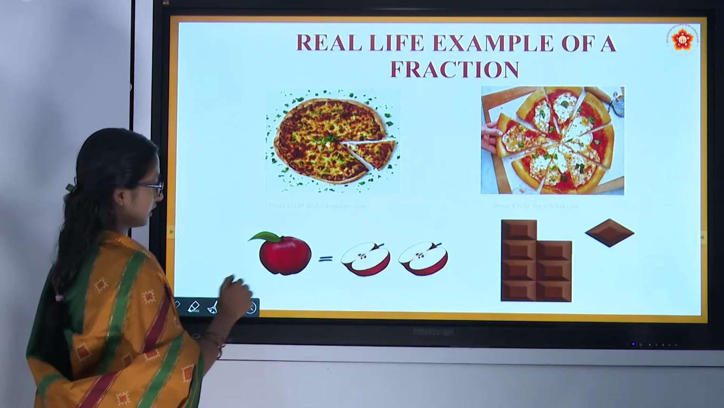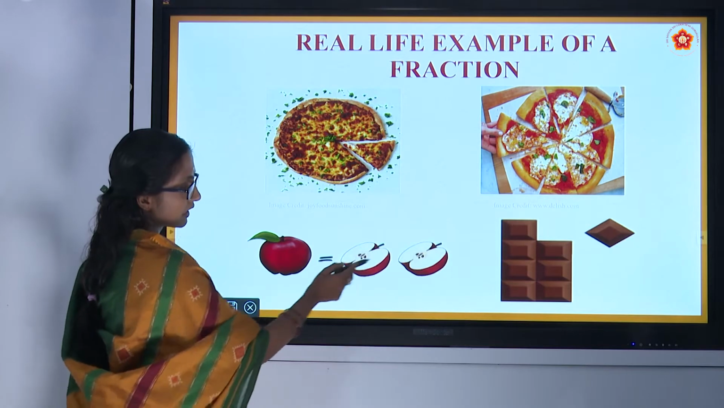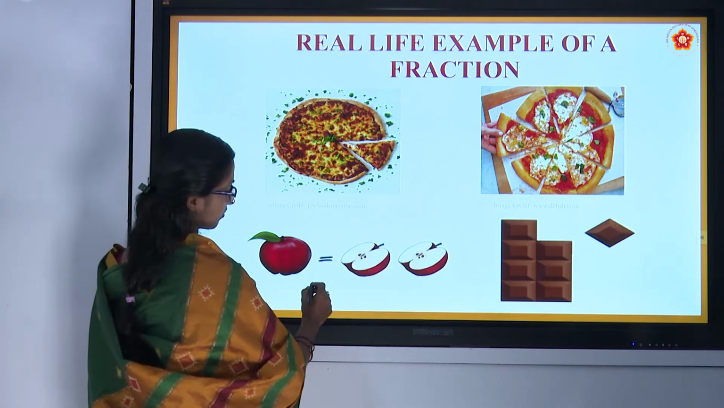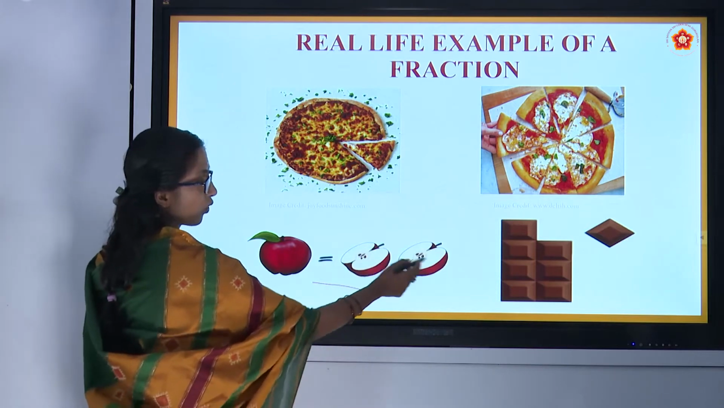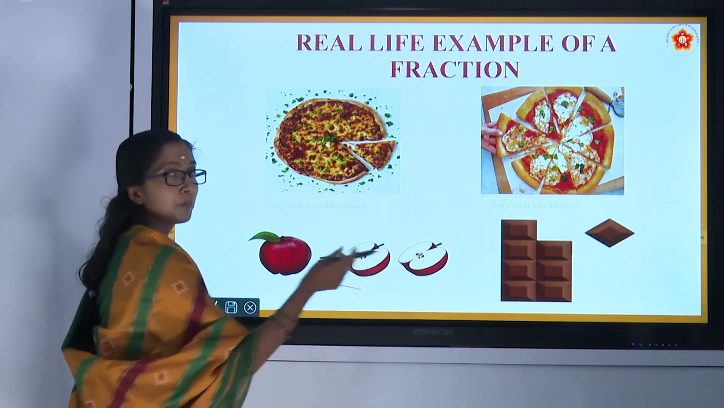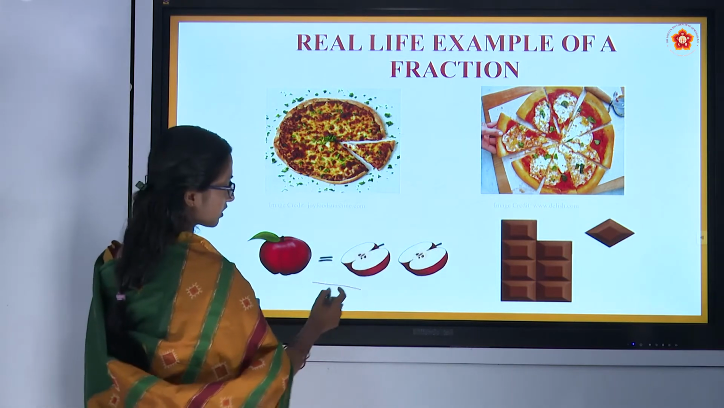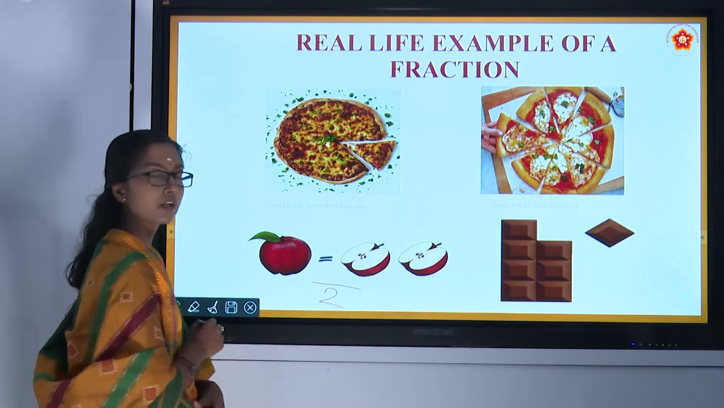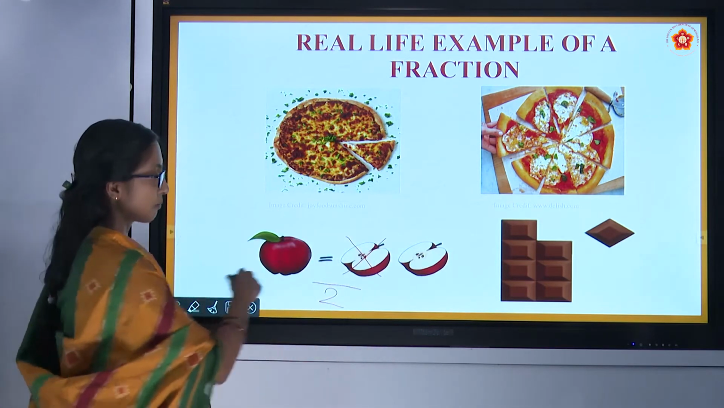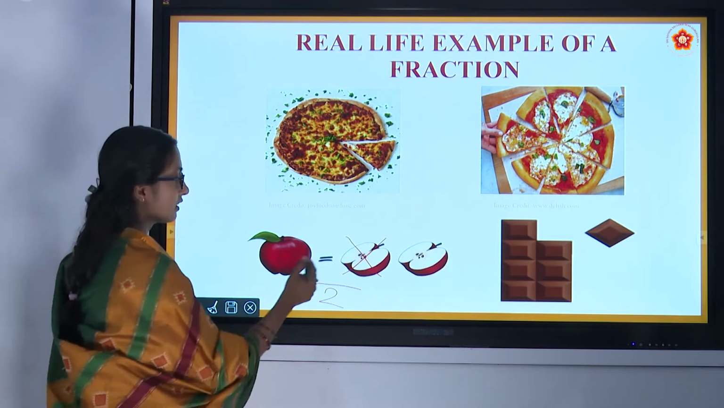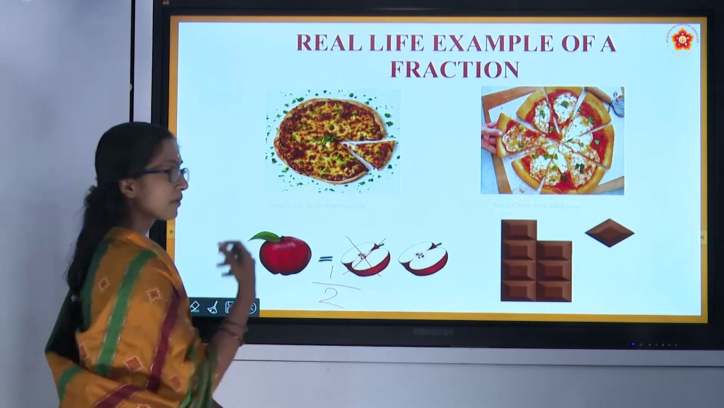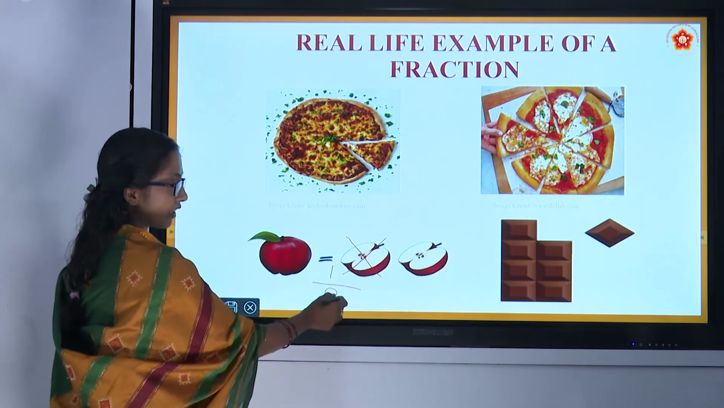Here an apple is divided into 2 pieces. So to make one apple, 2 pieces join together, that is, 2 is the whole. Think you ate one part. Somebody consumed one part. Then how much of the apple has been consumed? 1 part of 2.